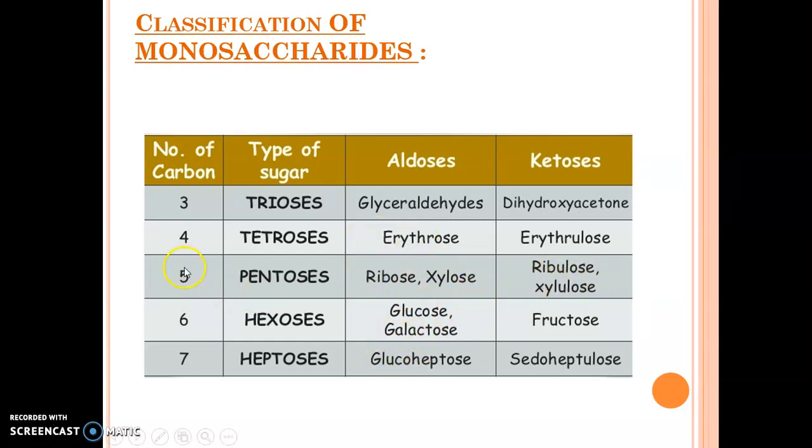However, the number of carbons is the same, but the functional group has changed the overall structure and function of the sugar. Ribose has a different function, ribulose has different functions, glucose has different functions, fructose has different functions. However, they are both C6 carbon sugars. They are both hexoses, but glucose is an aldose sugar and fructose is a keto sugar.